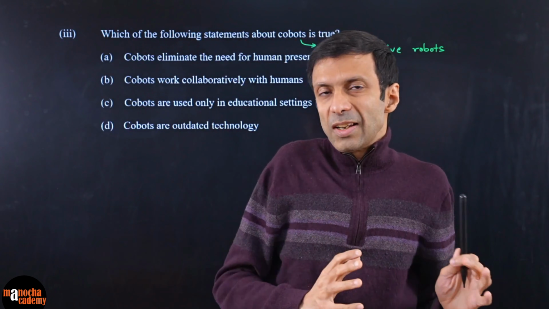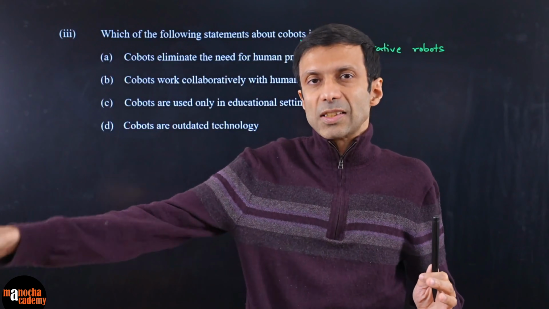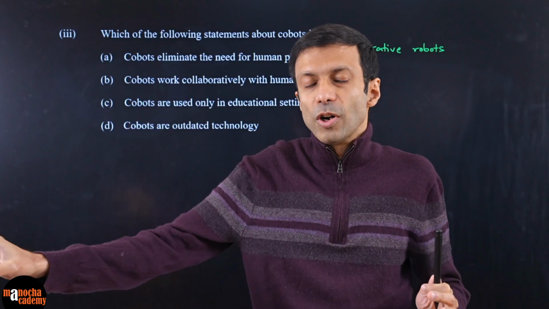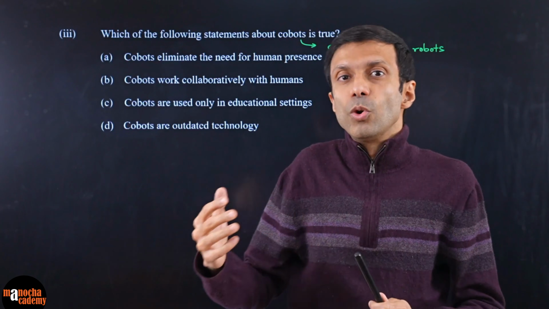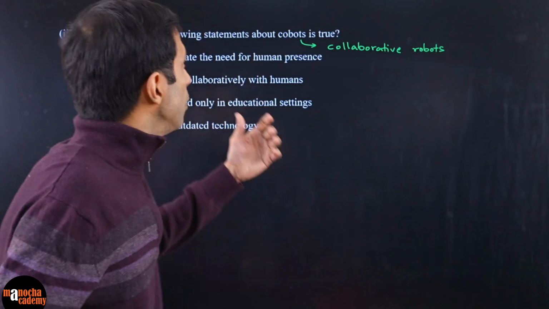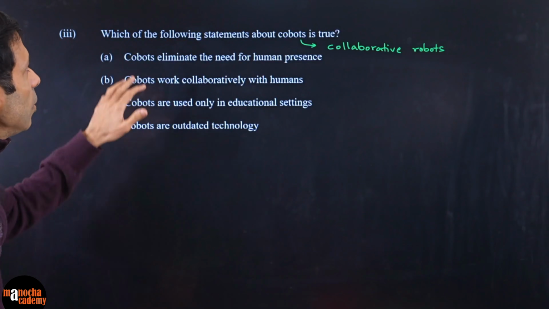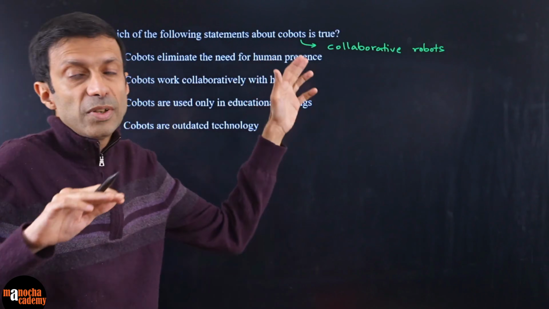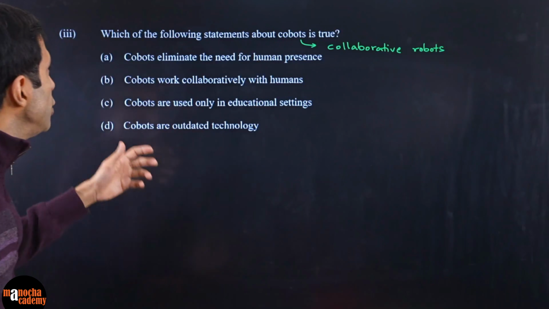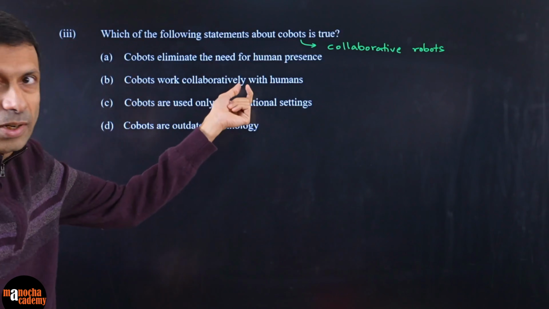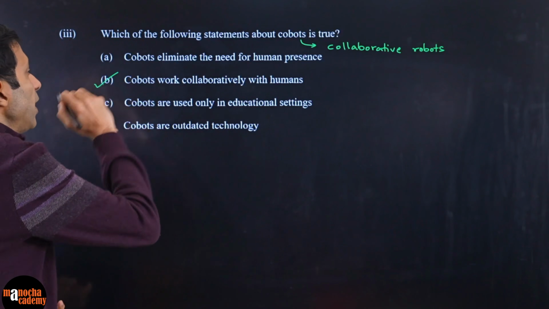Where some of the tasks can be done by humans, or the decision making, the other repetitive tasks can be offloaded to the cobots, and when you go near it or touch it, it will stop for your safety. So what will be the best option here? They eliminate the need for human presence? Not at all, because they are for collaboration. The cobots work collaboratively with humans. That looks like the right option.